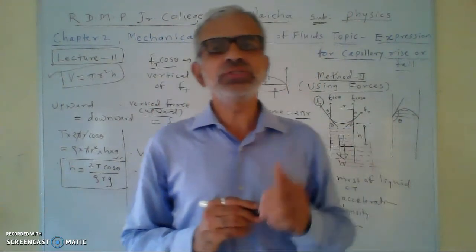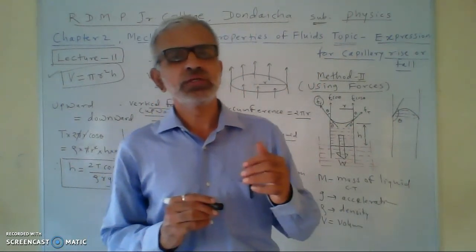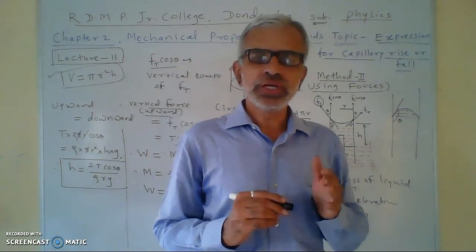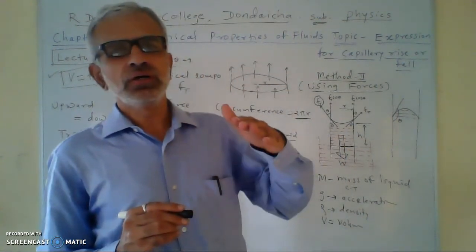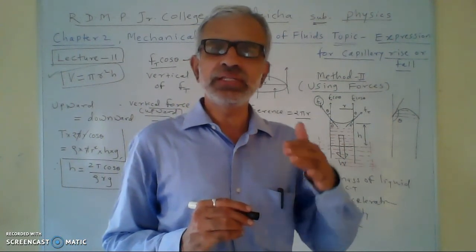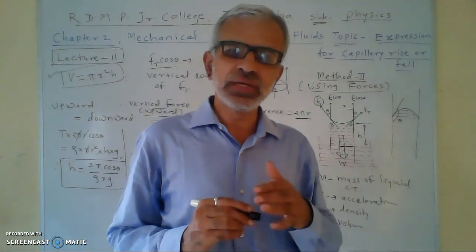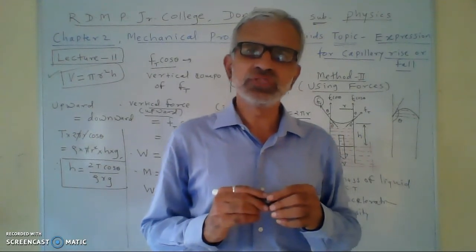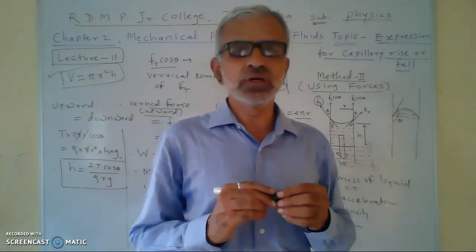And if that value is negative, then naturally value of h will be negative. It means that there is a fall of the liquid level.